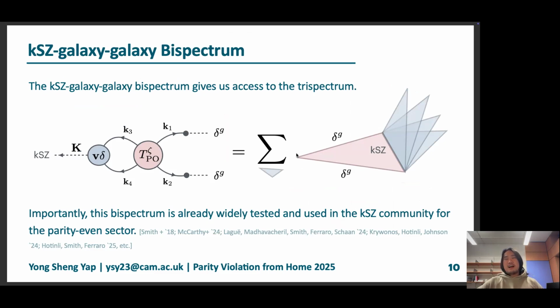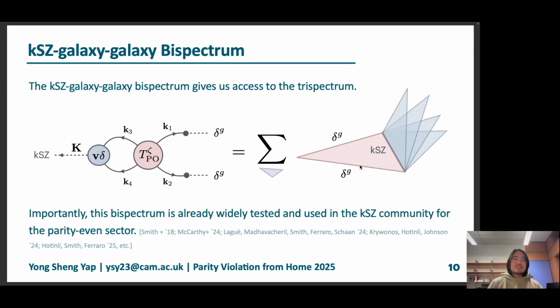If you're more of an aficionado of Feynman diagrams, this is basically saying that we have a source of a trispectrum, where two of its legs go into density fields modulated by a transfer function, while another two of its legs get modulated by this momentum composite operator, giving us the kSZ field. Or in other words, when we look at the kSZ-galaxy bispectrum, we are implicitly summing over all the possible trispectra that have another triangle with the kSZ legs fixed, and summing over them.